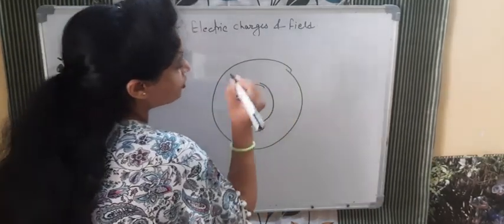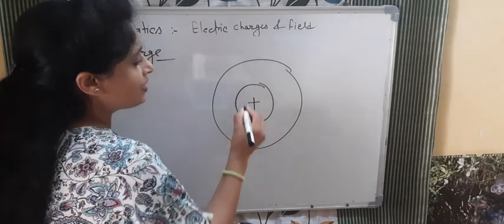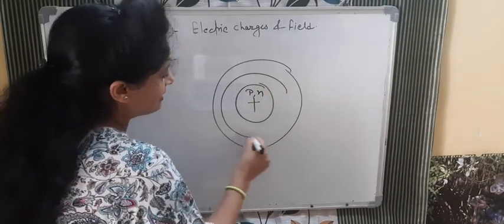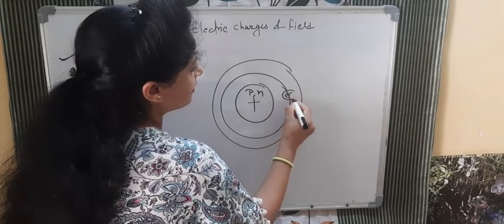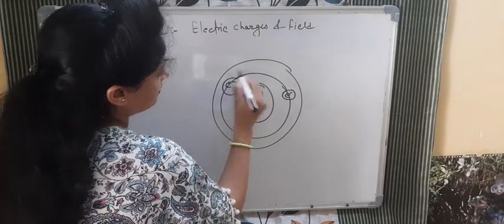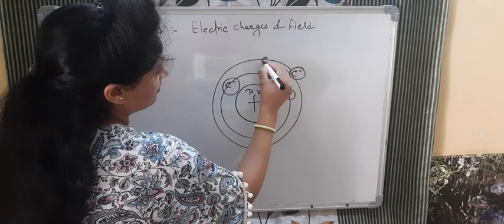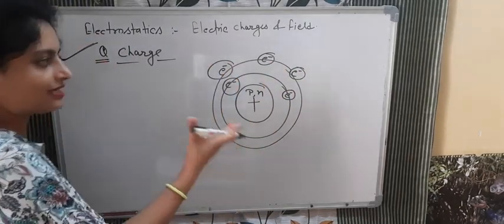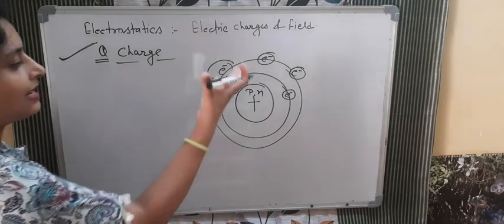Inside an atom there is a nucleus with protons and neutrons, and in the outside shells, electrons revolve. You studied atomic structure in chemistry also.